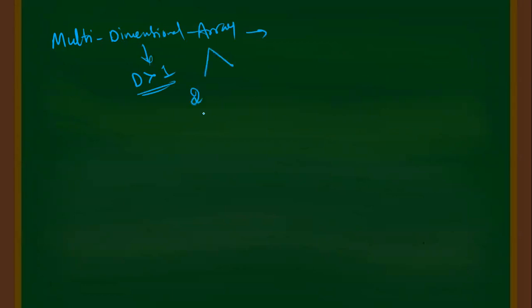Multi-dimensional array means the dimension should be greater than one. It is called multi-dimensional array. Actually, there are n dimensions. Especially we will discuss only two-dimensional array, means 2D array, and I will show an example for 3D array also. Three-dimensional array, you need only two-dimensional array.